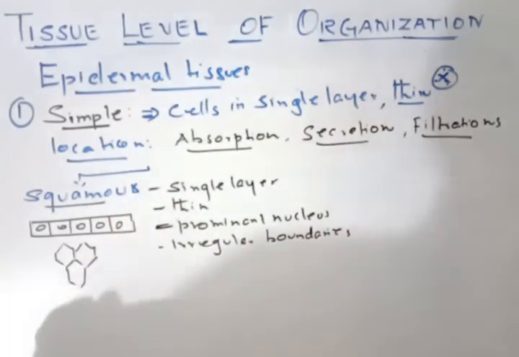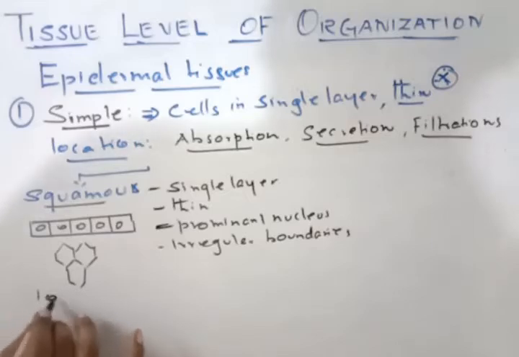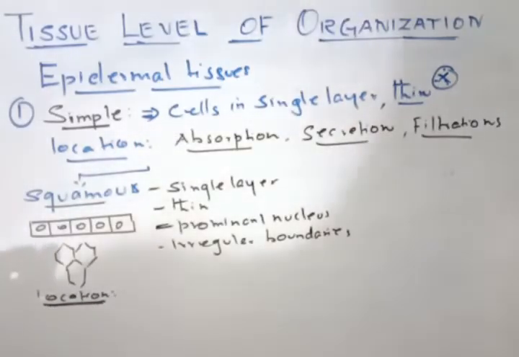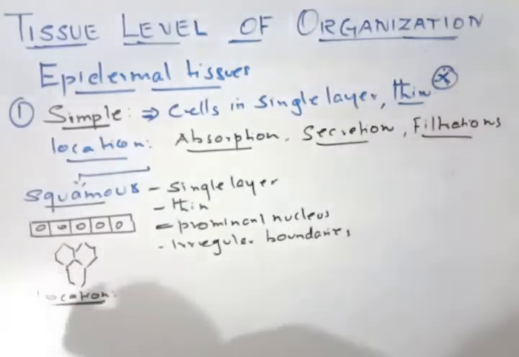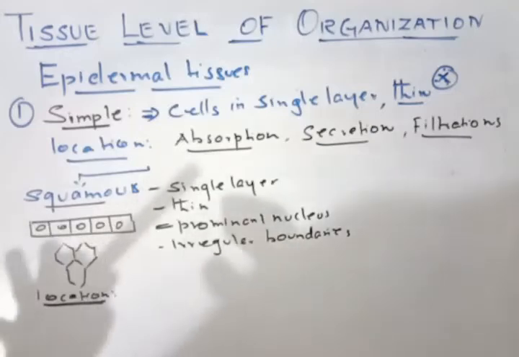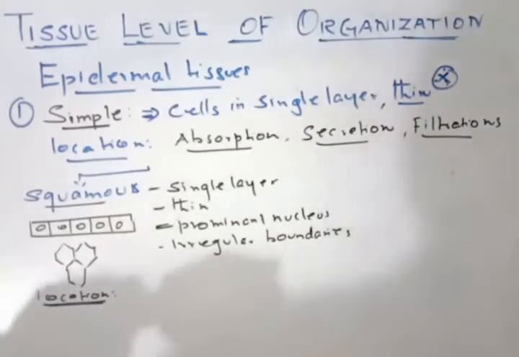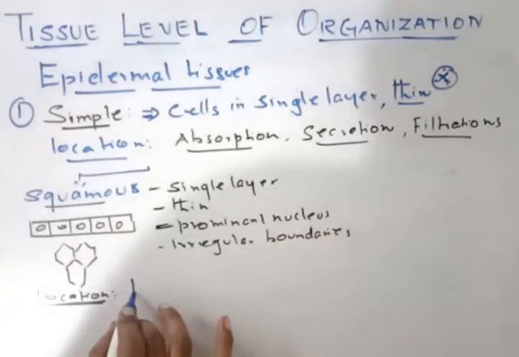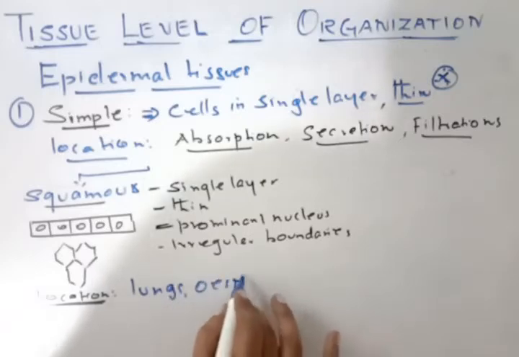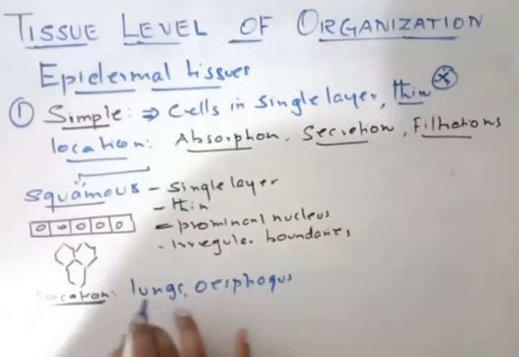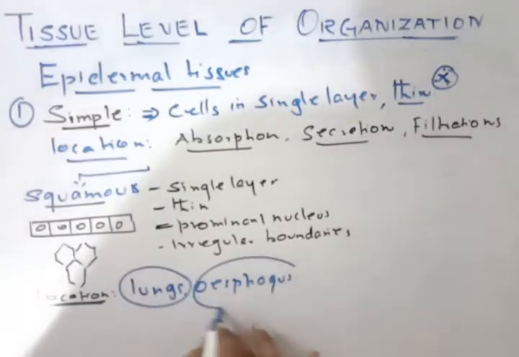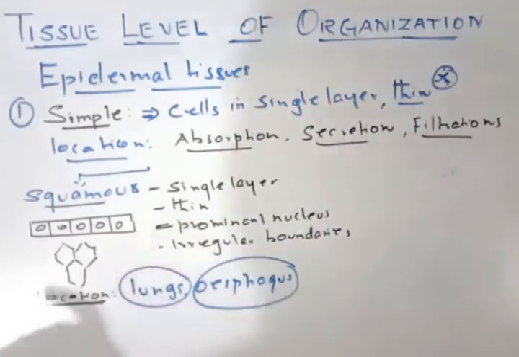Now the location, where it is located. All these locations are important. I will tell you how to remember this later on, after completing the entire epithelial tissues. Now for the location, remember two things: one is the lungs and the esophagus. In these two areas mainly this simple squamous epithelium will be present.